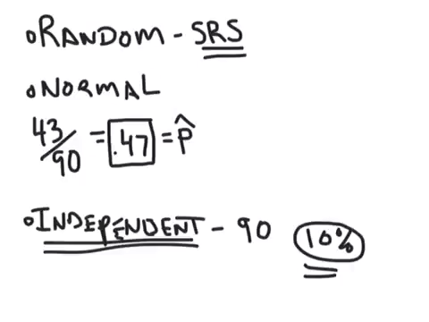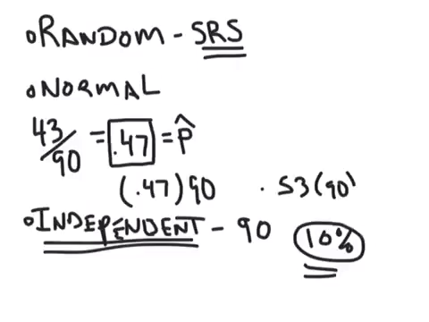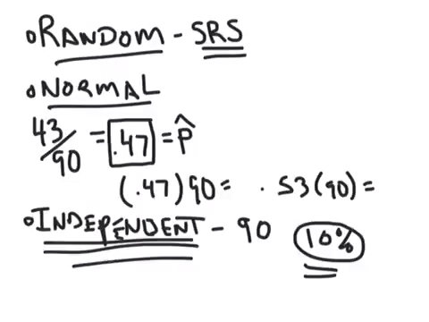Now what we have to do is say, well, 0.47 times 90, and also 0.53 times 90. Are those both bigger than 10? I'm not even going to do it. The answer is yes, they're bigger than 10. Now, that tells us that our three conditions are met: random, normal, independent. Okay, let's move on to the next thing.